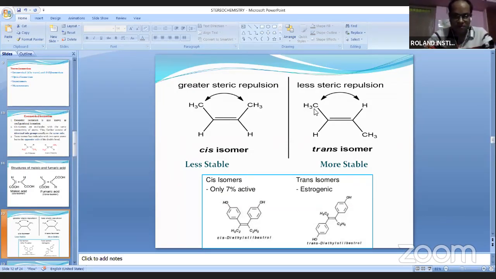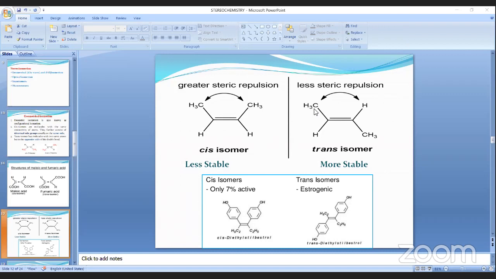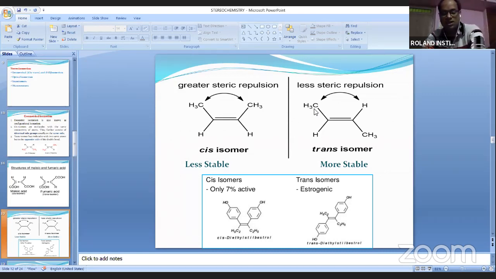For GPAT purposes, you should remember some examples of drugs related to the stereo part, okay? Maybe cis-trans, or the EZ system, or the RS system. Specific examples of drugs are mainly required for your GPAT purpose, okay? Because organic compounds are not useful now, but drug-related examples are more useful.